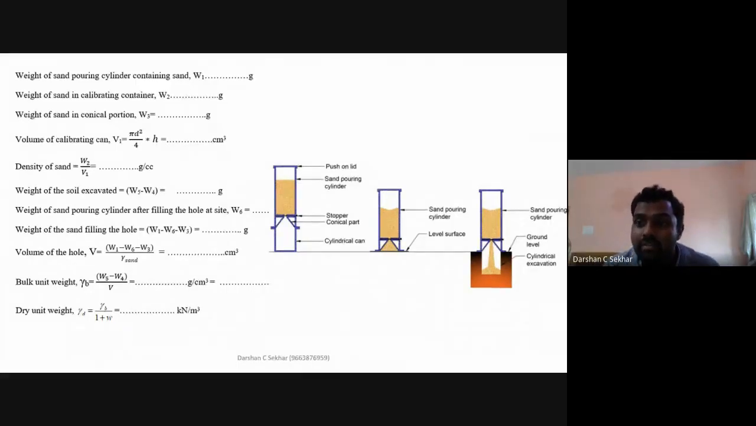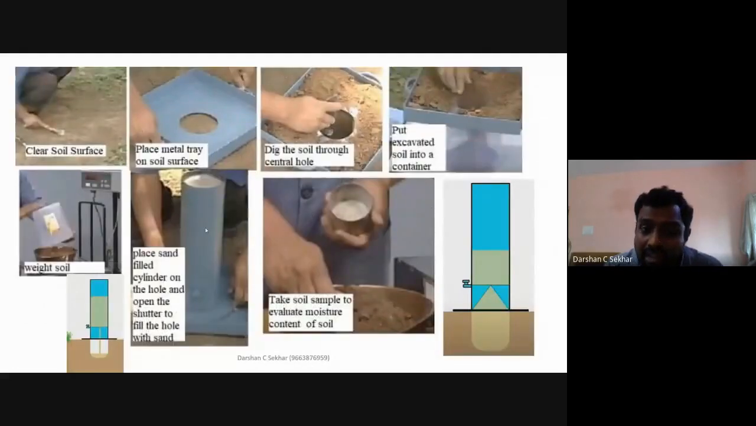I take up again the sand pouring cylinder, which initially I had, probably 6,800 grams. So I'm going to take this entire sand pouring cylinder containing sand to the site and place this sand pouring cylinder exactly on this hole which I have dug. Then I'm going to open the shutter.